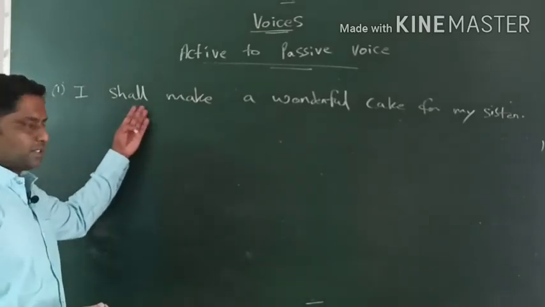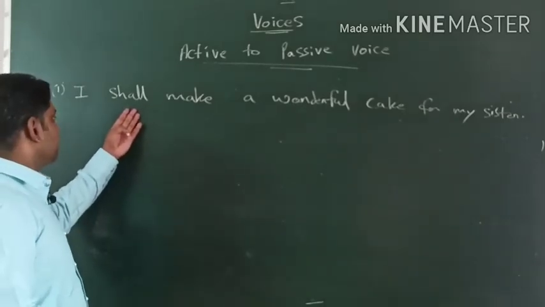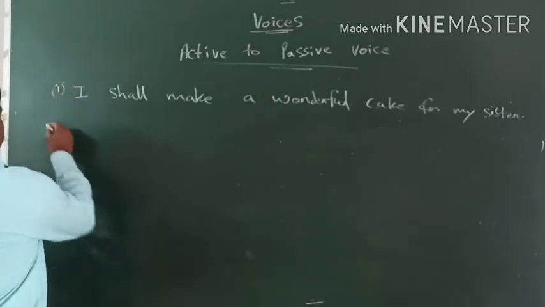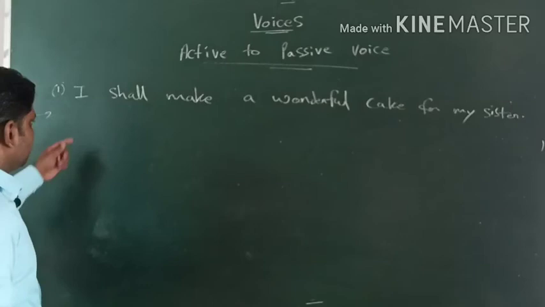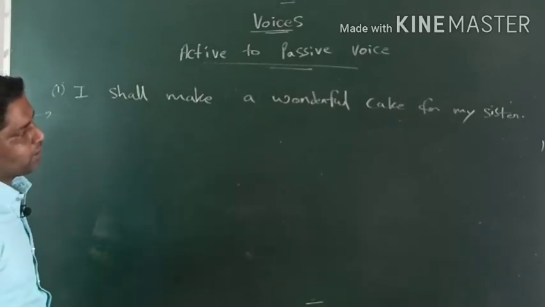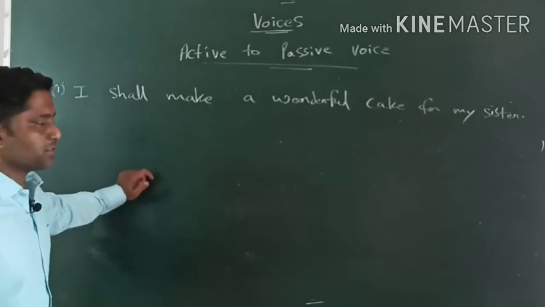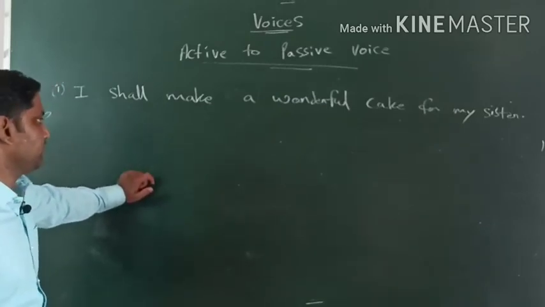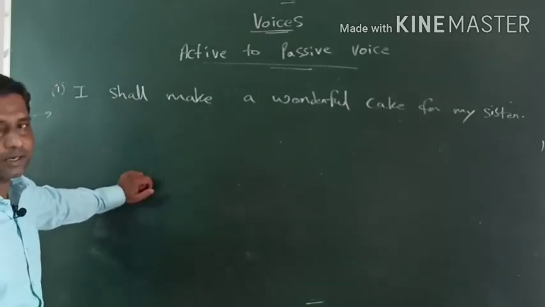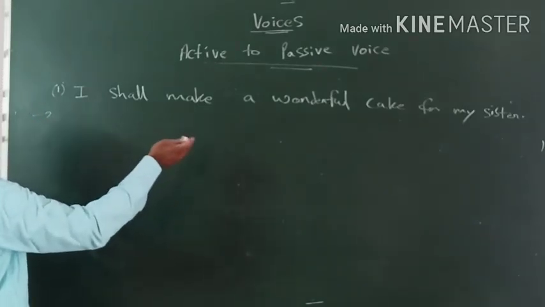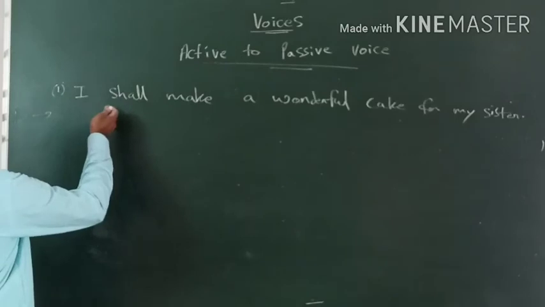Shall is a helping verb. Okay, shall we use especially for I or we? It sounds also good. So I shall make a wonderful cake for my sister. This is simple future tense. Immediately the identification has to happen from your side, right? आपको जल्दी से पहचानना पड़ेगा कि सेंटेंस कौन से टेंस में है. This is simple future tense.